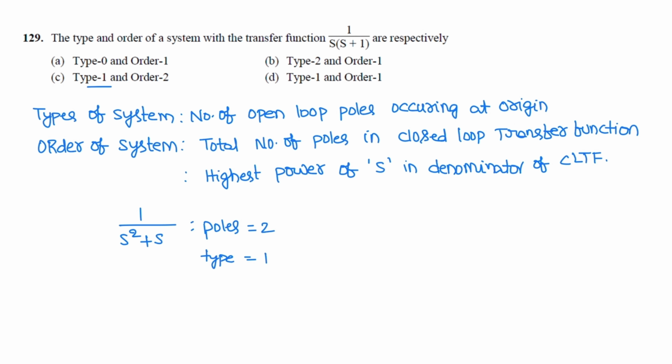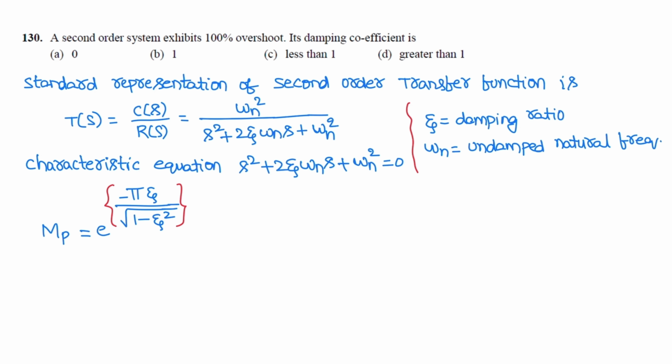Next question. A second order system exhibits 100% overshoot. Its damping coefficient is. The standard representation of second order system transfer function is T of s equals C of s by R of s equals omega n square by s square plus 2 zeta omega n s plus omega n square. Here the characteristic equation is s square plus 2 zeta omega n s plus omega n square is equal to 0, where zeta is damping ratio, omega n is undamped natural frequency.